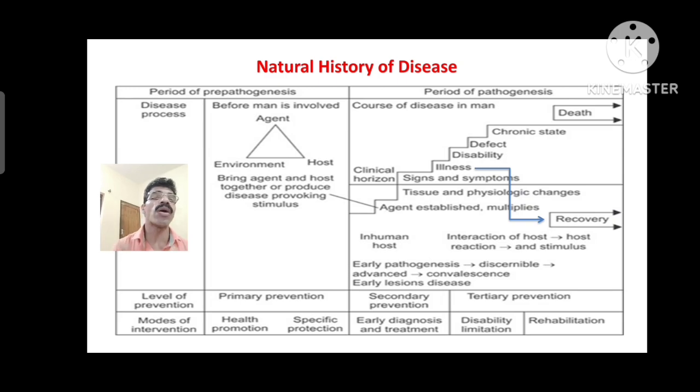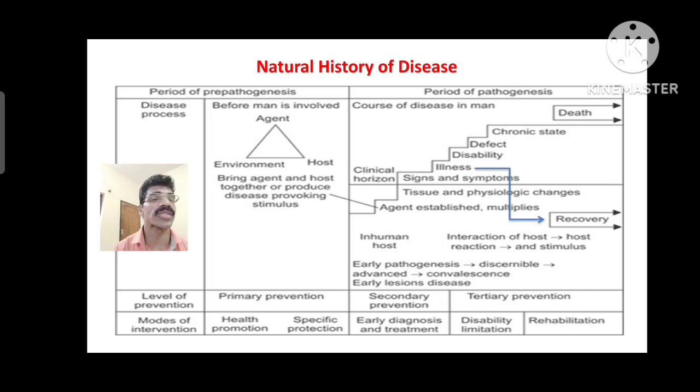Once the onset has started, the disease progresses. Now we have to apply secondary prevention and tertiary prevention. Secondary and tertiary prevention we apply in the period of pathogenesis, once the onset of the disease has occurred. The two measures of secondary prevention are early diagnosis and adequate or prompt treatment. In tertiary prevention we try for disability limitation and rehabilitation of the person to adjust to the irremediable condition.